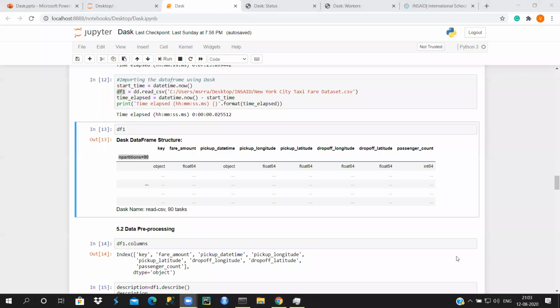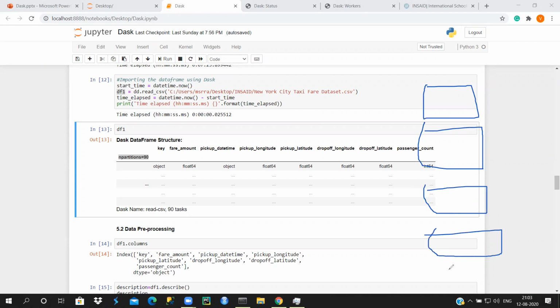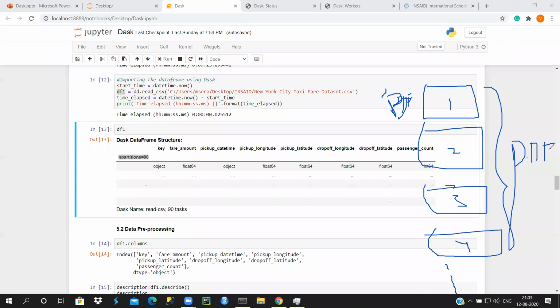Let me reiterate here. This is one pandas data frame, this is another, this is third, fourth, like this you will have n going on. So this is a pandas data frame, PDF. The aggregation of this total is the Dask data frame, DDF.